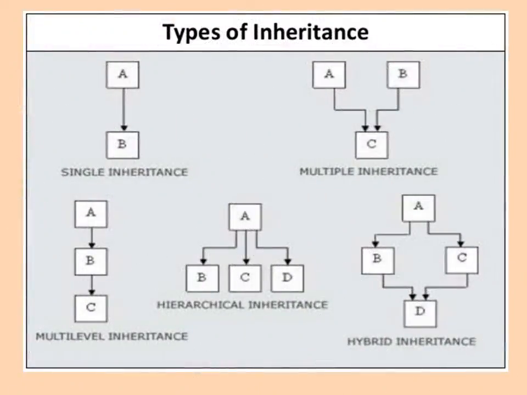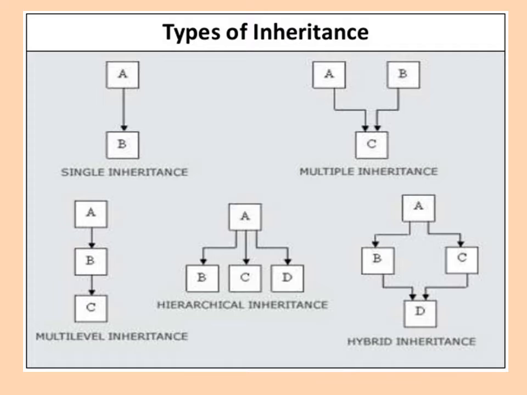Now see the diagrammatic representation of the different types of inheritance. First, single inheritance, in which class B is derived from class A. Second, multiple inheritance, in which classes A and B are the parent classes from which class C is derived. Multi-level inheritance, in which class A is the parent of class B, and B is the child class of A. But B is the parent class for C, and C is the child class.